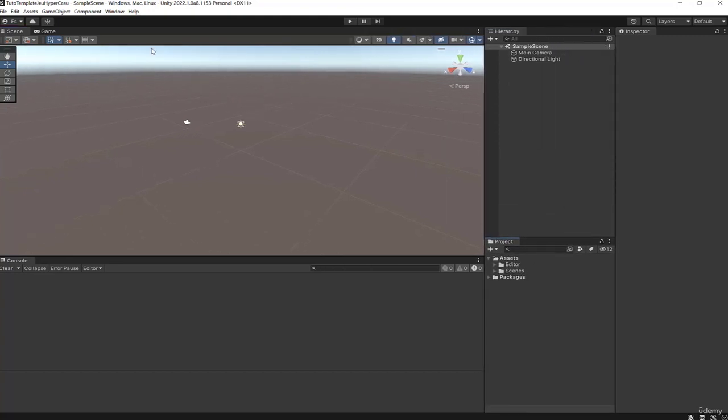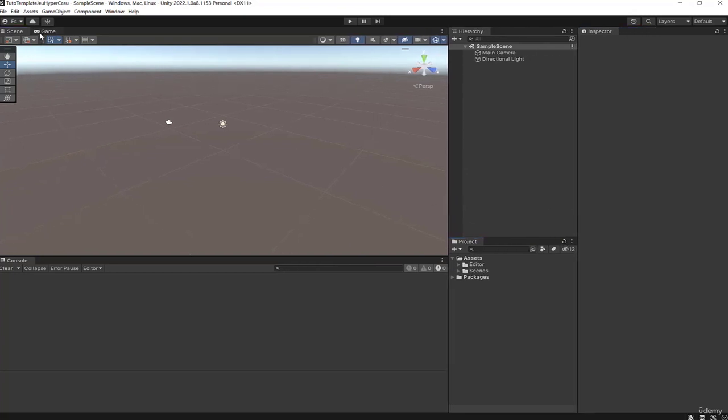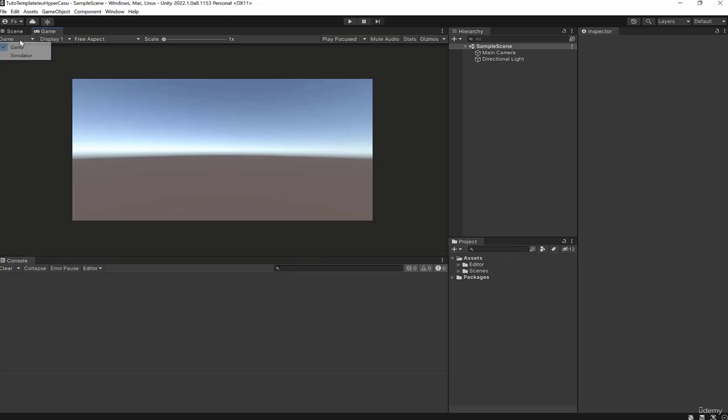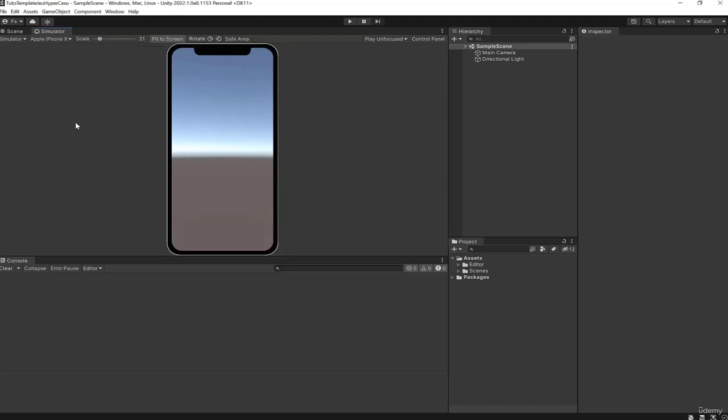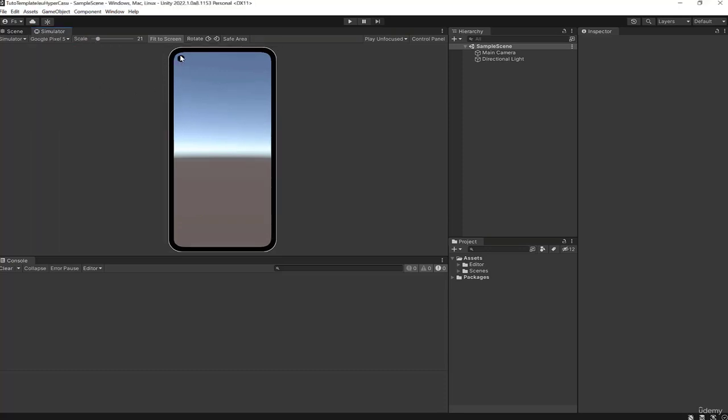So I always pretty much have this interface when I work with Unity, but depending on the project, I can add, for example, the game section here. I'll select here, instead of leaving game, I'll select simulator, which is actually the mobile simulator. This will allow us to have a tablet. In fact, we can have all kinds of phone models that will be useful for us. We have the iPhone 10 with a small tab here on top. If you take, for example, the Pixel 5, it will have the place for the camera integrated in the screen. In fact, all this will allow you to see what the most common phones look like.